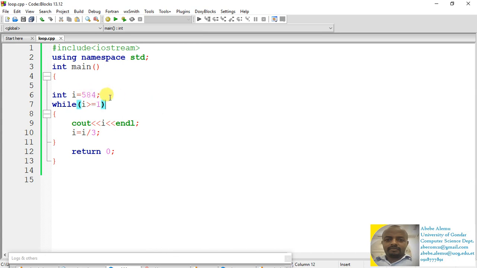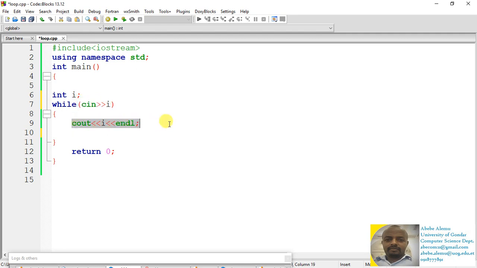For the other scenario, let's try to input a number. If that number is positive, I need to continue. If not, I need to stop the program. So let me declare an integer variable like this. If the user enters a number, let's continue. If not, let's stop the program. So while cin I, display it without increment. This means if the user inputs a number, I need to display that number.